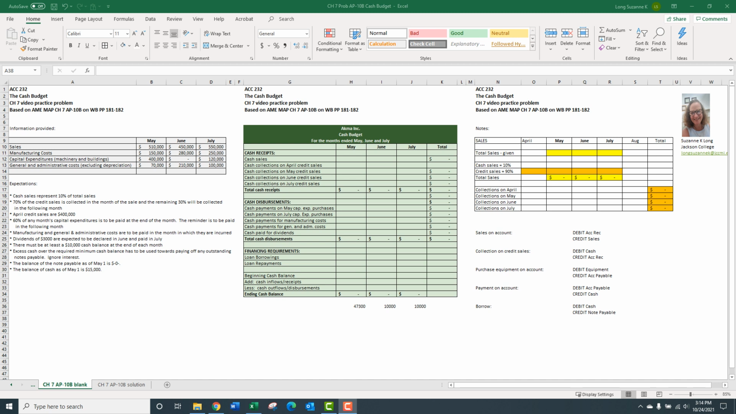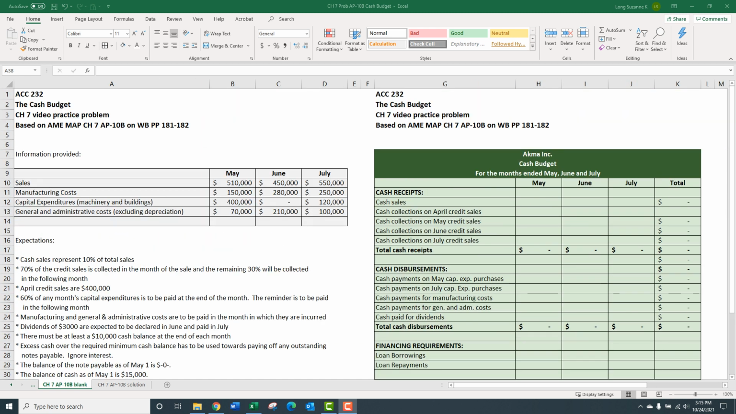Before I zero in on this file, I want to show you what we've got here. Over on the left, we've got the information that was given in the problem. In the middle, we've got the final work required for the problem, the cash budget. So that's it. What you see in green is what we're doing. And over on the right is my supporting documentation. All right, let's take a look at this problem.